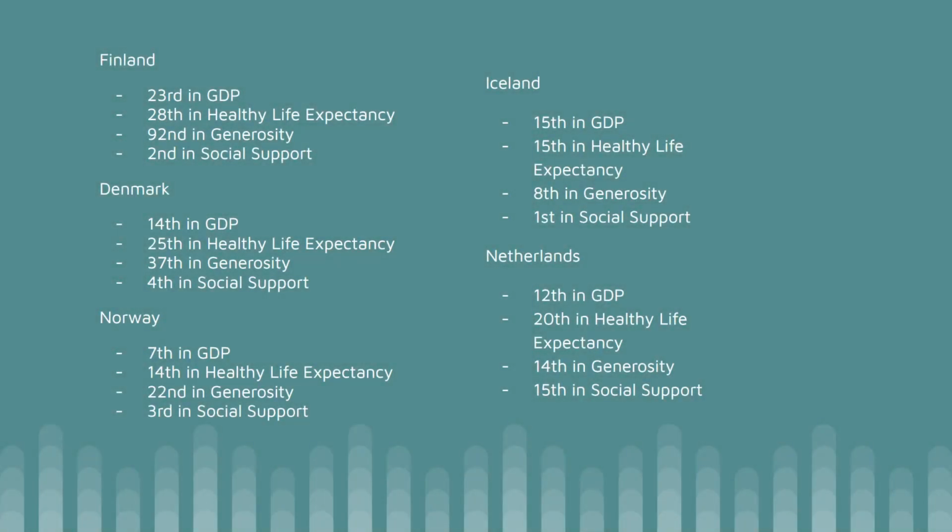With the exception of Finland's ranking 92nd in generosity, the top 5 countries' ranks in all 4 categories are in the top 25th percentile. They do not have a rank that is in the bottom half of the dataset. Despite Finland's exception, Finland is the number 1 ranked country in the world in terms of happiness. And finally, of the 4 categories that we measured, we found that, again, social support has the strongest indicator and correlation to happiness in that country or region.